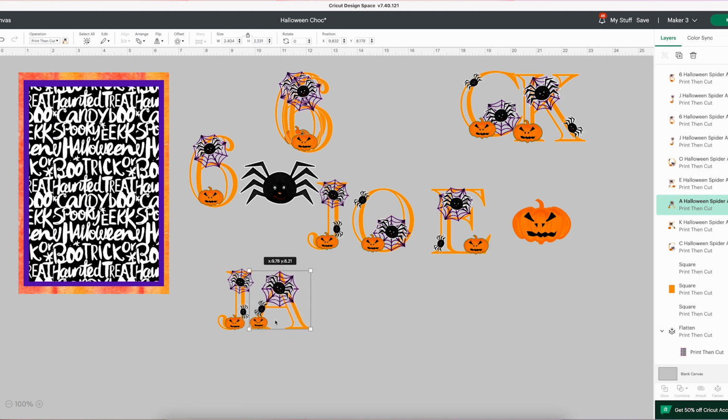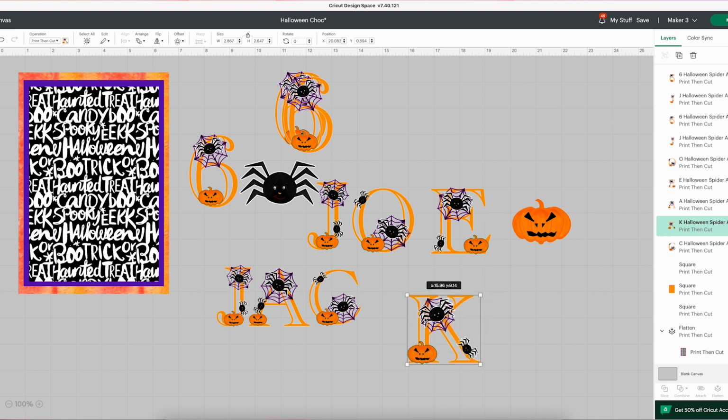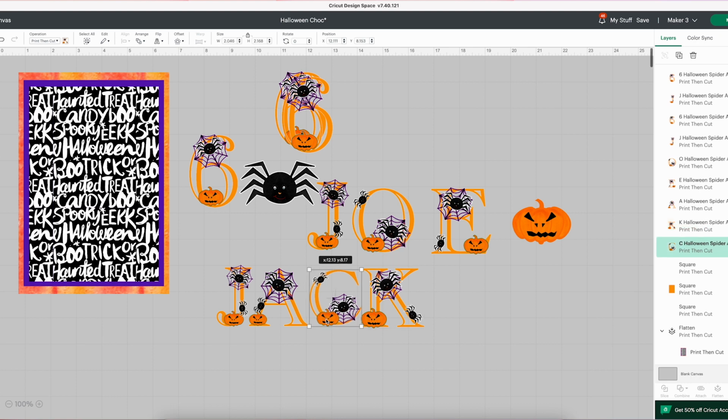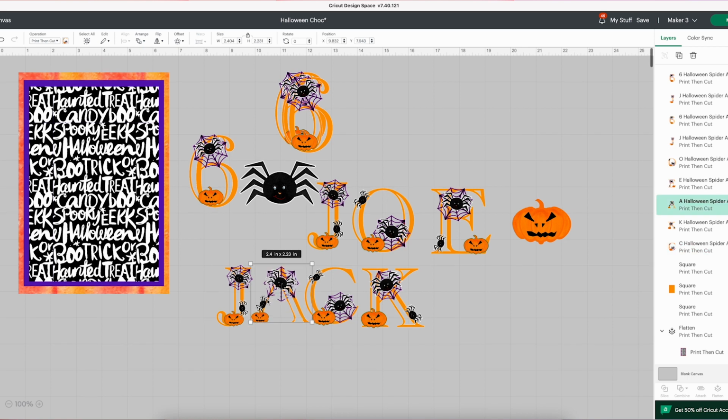So if you struggle with aligning, if you head to the top left corner, you can turn your grid on, which just helps. And that just helps me to size them, so I can size between the squares. So I'm just going to position my letters. Once they're positioned, I'm going to right click and select all of those letters in that group. And then I'm going to position them.